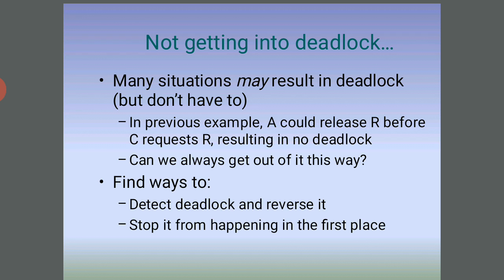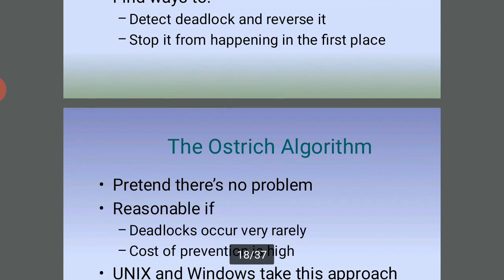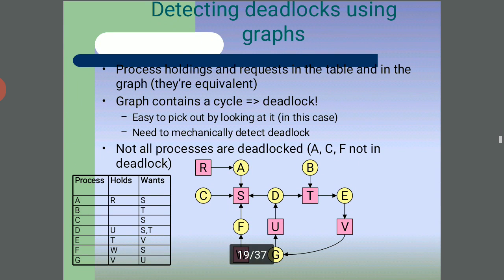Detecting deadlocks using graphs: the process holding and the process requesting, in the table and in the graph, are equivalent. The graph contains a cycle, the deadlock, which is easy to pick out by looking at it in this case. We need to detect deadlock mechanically, and not all processes are deadlocked. A, C and F are not in the deadlock.